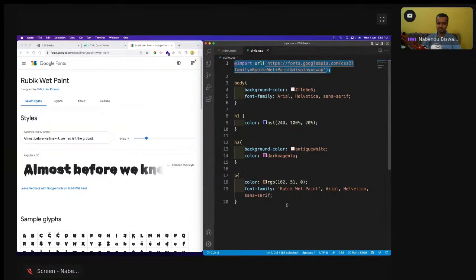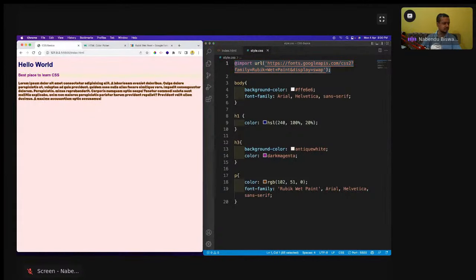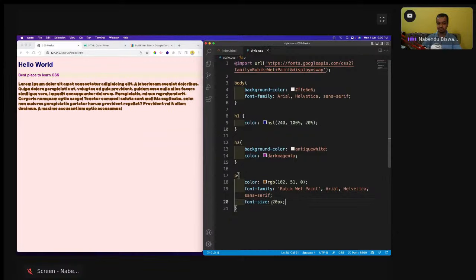Okay. So this Rubik Wet Paint I've done, and it has been shown like this. Okay, so we'll now go ahead and add something more, like maybe the font size I'm going to increase. I will make it 20 pixel. I'll come back to this, because the next thing we're going to learn is the unit of measurement. But let us first do the measurement. Okay, 20 pixel I'll do. So see, it has become a bit bigger. 20 pixel right there. Then the next thing which I'm going to do is the line height.